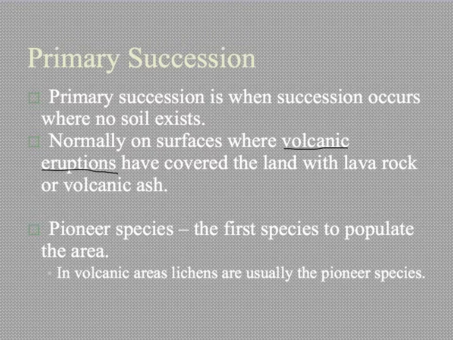The pioneer species is the first species that is going to populate the area. So in volcanic areas, lichens are usually the pioneer species. And the reason lichens are typically the first is because they help to break up the rocks and, when they die, add organic material to form soil, which then can lead to other species. So generally, that's why they're the pioneer species, because they help start forming that soil base that isn't there already.